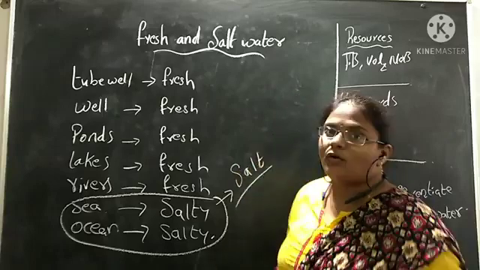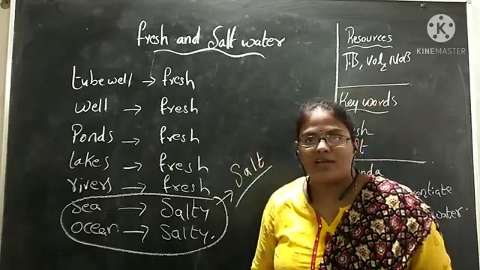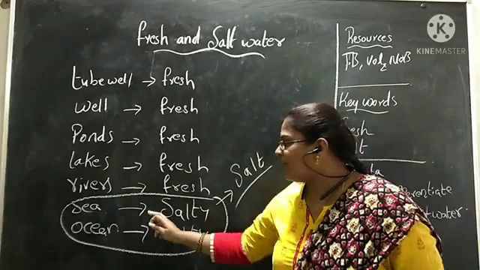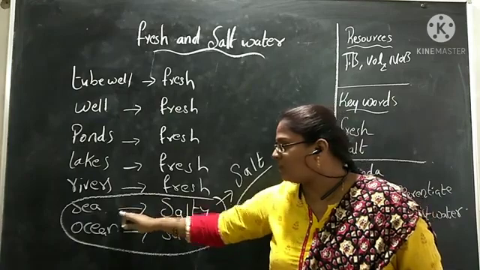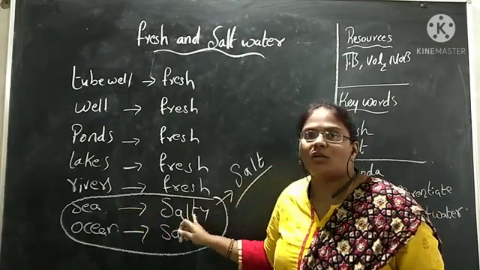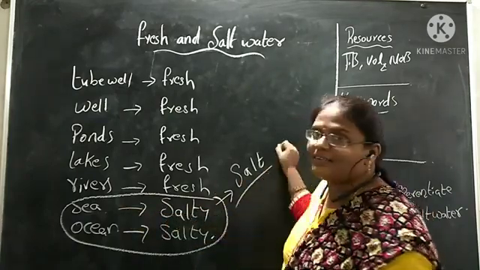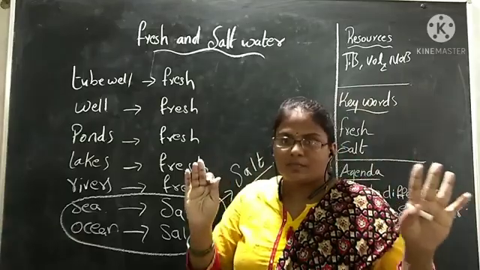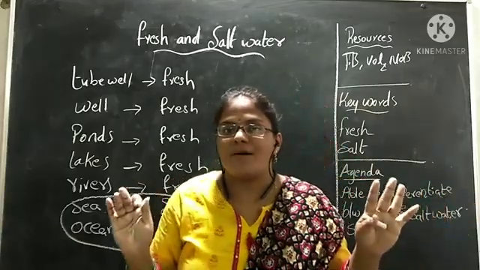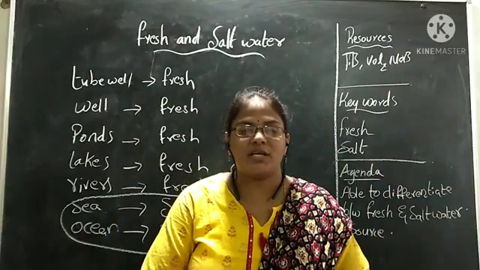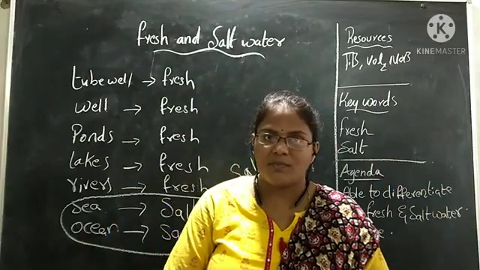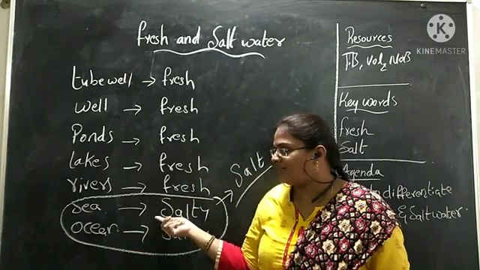In our home we have salt. We are making this salt from the sea water. From the sea only we are getting the salt. That salt was taken to the factories and made in a proper way and sent to our markets. Children, where are we getting the salt from? We are getting the salt from the sea and the ocean.